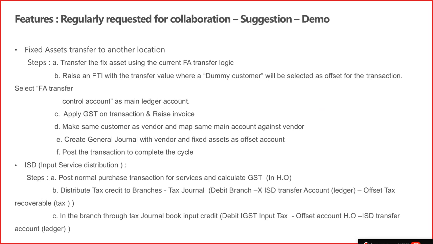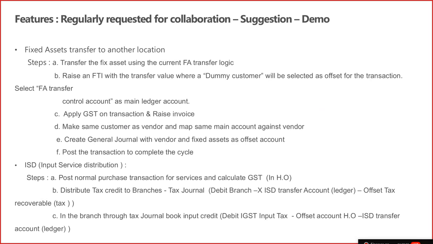Then we have ISD. ISD we are not supporting, we have clarified it, but we have got a lot of escalations on how it can be handled. And as per my understanding, it can be handled only through a tax journal, which we have provided in the application.